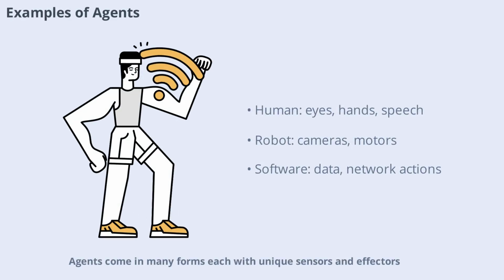Agents come in many forms, each with unique sensors and effectors. Take a human agent. Our eyes, ears, and skin serve as sensors, while our hands, legs, and mouth act as effectors, enabling us to speak, walk, or write. Robotic agents use cameras and infrared sensors to perceive and motors and gears to move or grasp objects. Software agents, meanwhile, rely on keystrokes, file contents, and network data as input, and can output through displays or send packets, managing emails or monitoring systems. These examples highlight the diversity and adaptability of agents in different environments.